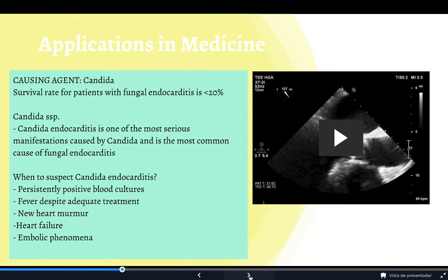Application in medicine. Causing agent: Candida. The survival rate for patients with fungal endocarditis is 20%. Candida endocarditis is one of the most serious manifestations caused by Candida and is the most common cause of fungal endocarditis. When to suspect Candida endocarditis,